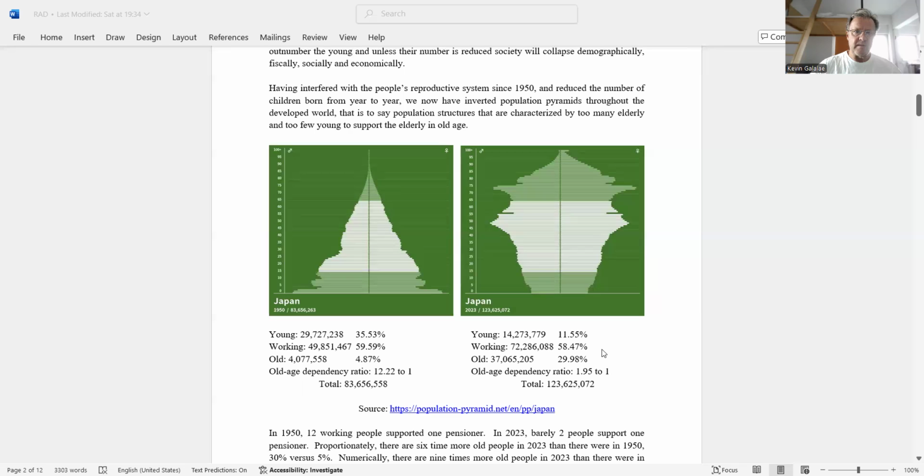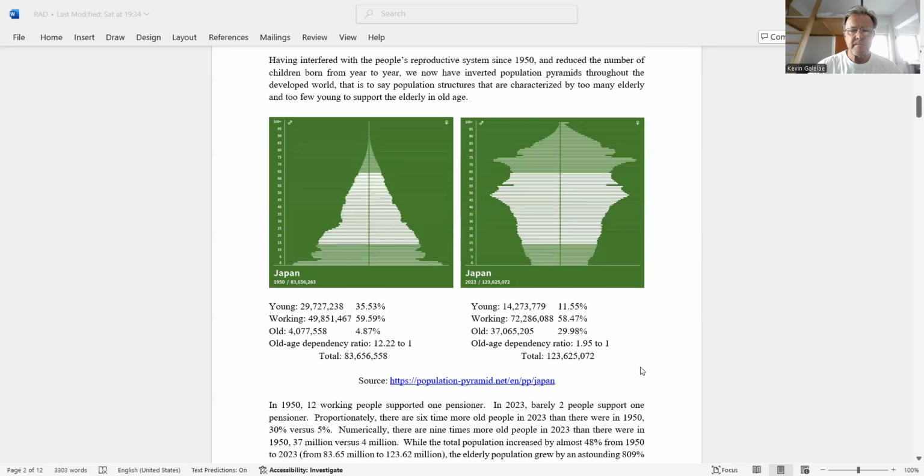And this has happened because governments have interfered with the people's reproductive system since 1950 and have reduced the number of children born from year to year, and now have inverted population pyramids throughout the developed world. Japan is the most extreme case because they lost the war and the Allied powers went in there and subjected the Japanese population first to all these methods of population control. They used the Japanese, in other words, as a testing ground and as lab rats.